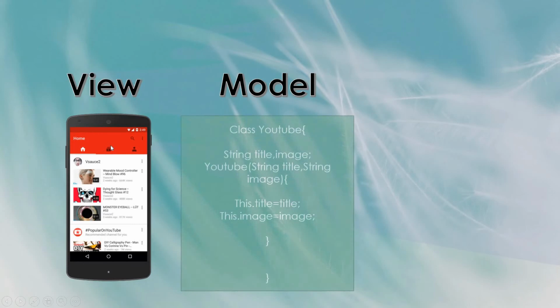Now what is a model? So this is a model class, simple. YouTube has an advanced level of programming, but I am just giving a simple example so that you can understand it well. In the model class there are two attributes that I have taken. Just forget all this, channel name and time and all. Just think that this is an image and this is a title. So the model class has two attributes, title and image, and I have made a constructor YouTube. It will take a title and image and set them. There are some other logics also, but I have just explained a simple model. So this is a model class.